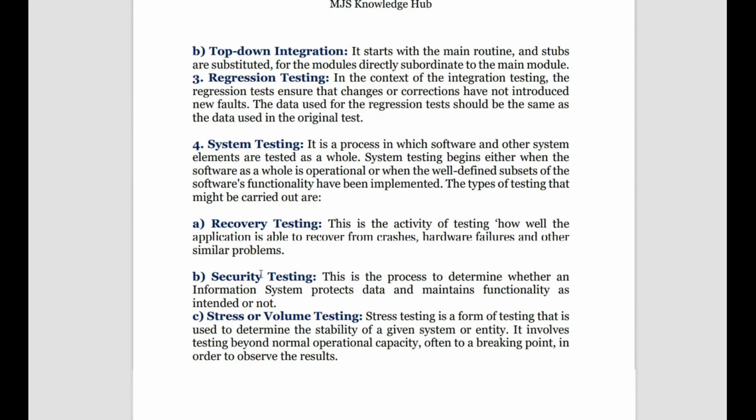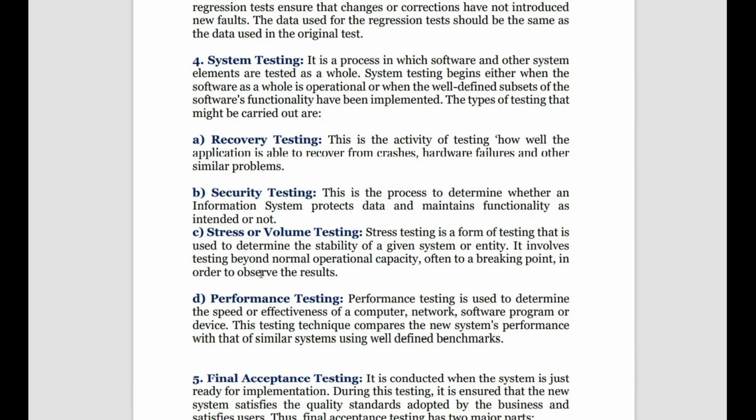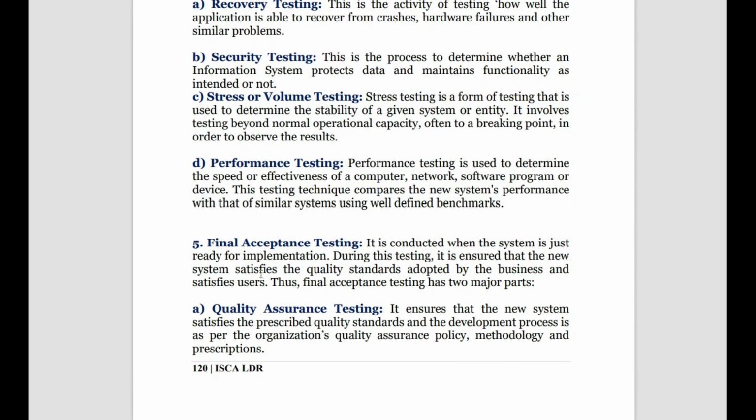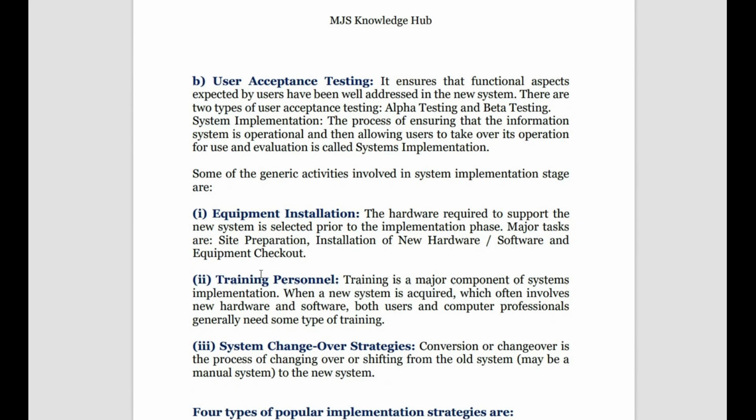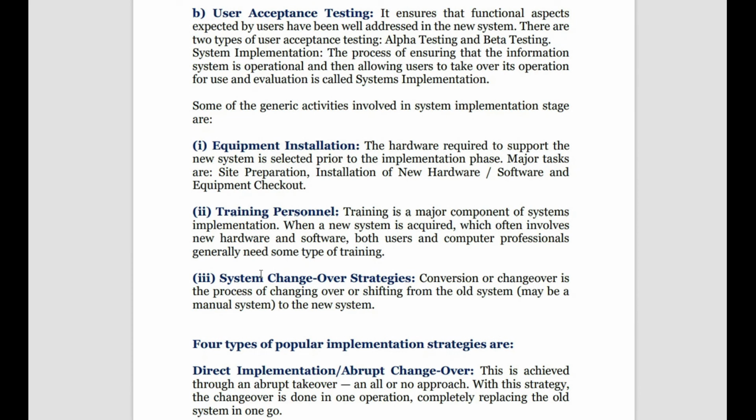Then we have entire system testing, in which we again have four categories: recovery testing, security testing, stress testing, and performance testing. Last we have final acceptance testing, that is quality assurance testing and user acceptance testing, of which we do alpha testing and beta testing.